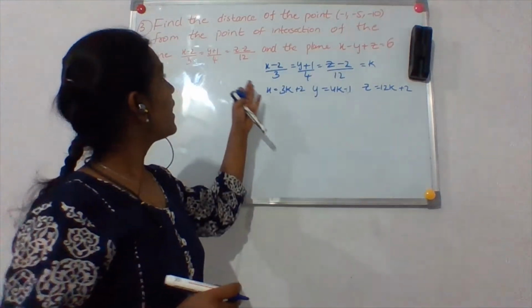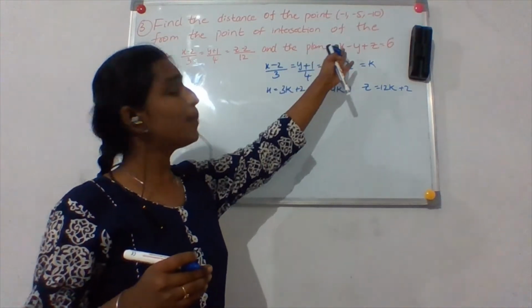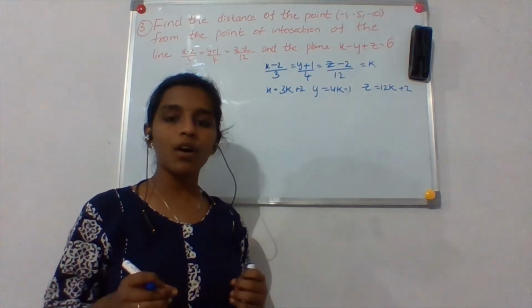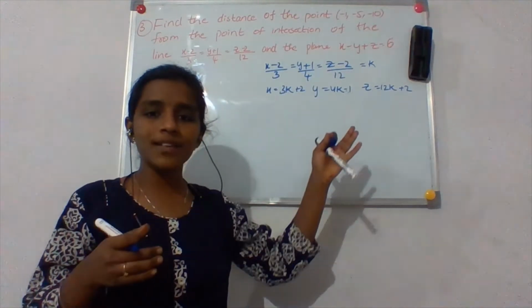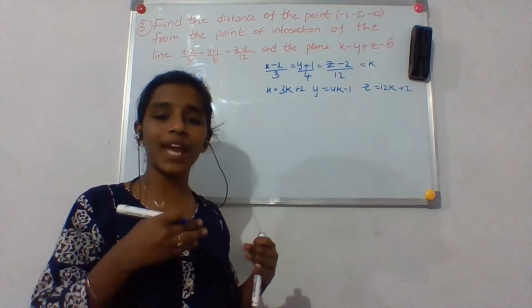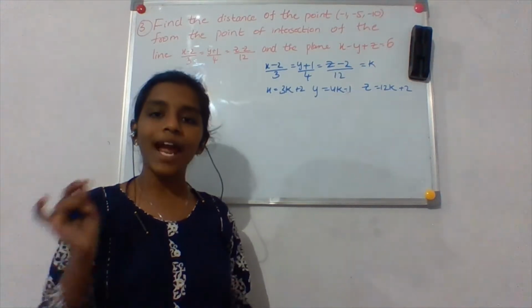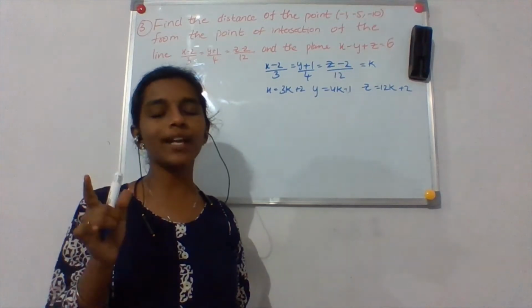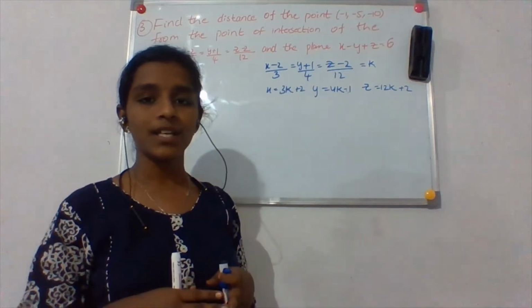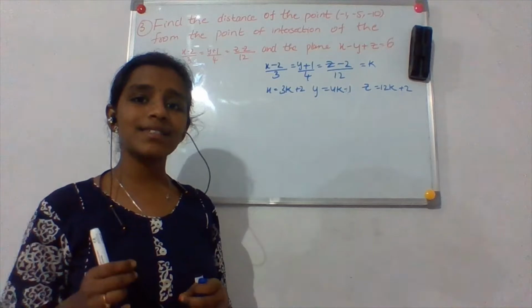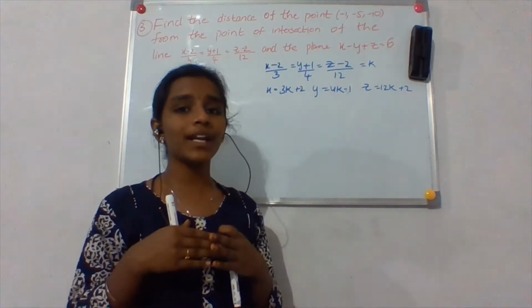Now, the line and the plane intersect at a point. So from these general points, if I put the value of k as 1, 2, 3, it may vary. I can put any value and the point that comes will lie on that line, right? So now he told us that the line and the plane are intersecting.